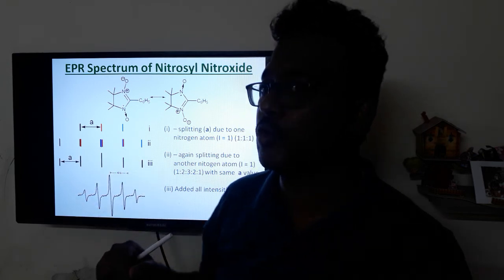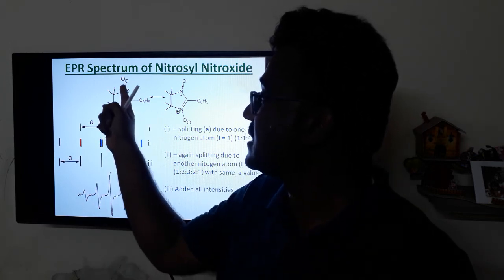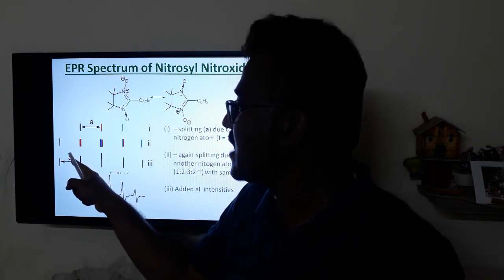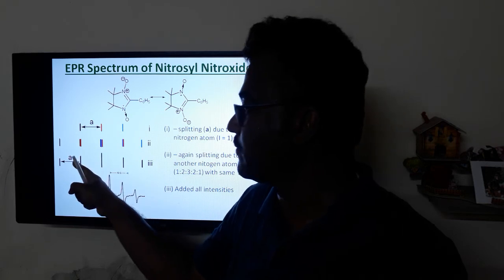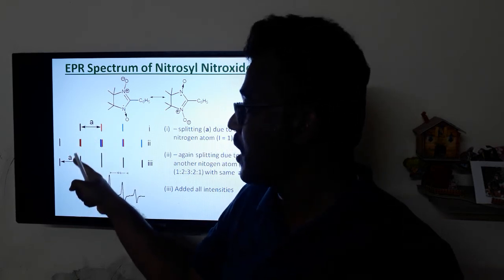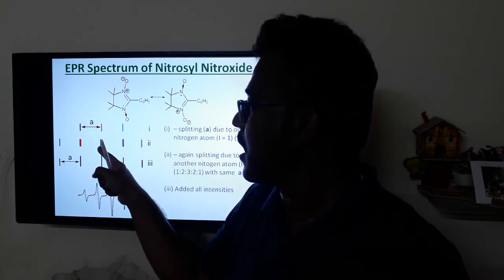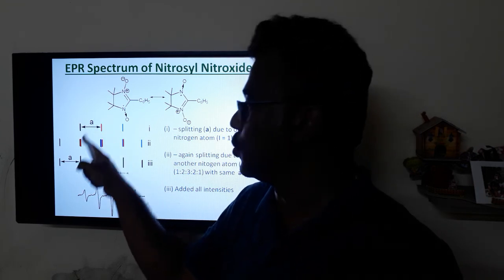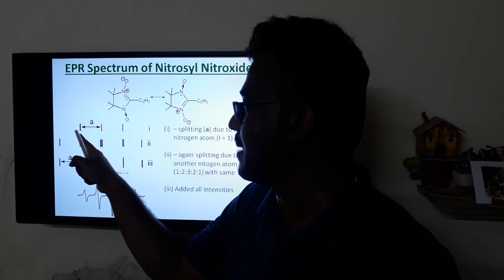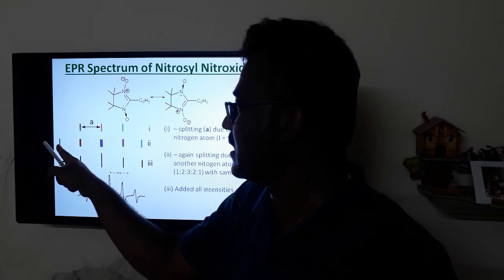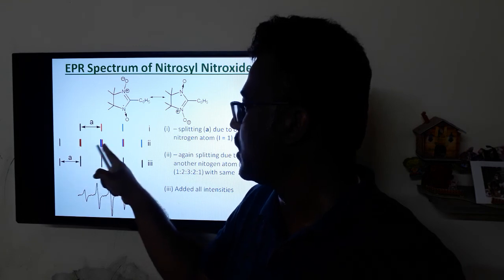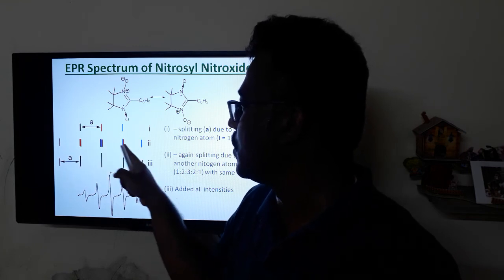And again we have to note one thing: these two nitrogen centers are equivalent, so the two A values are also the same. Because the two A values are the same, the triplet peaks of one will overlap with those of the other to give higher intensity. For example, the black color will give a triplet 1:1:1, red color 1:1:1, blue color 1:1:1.